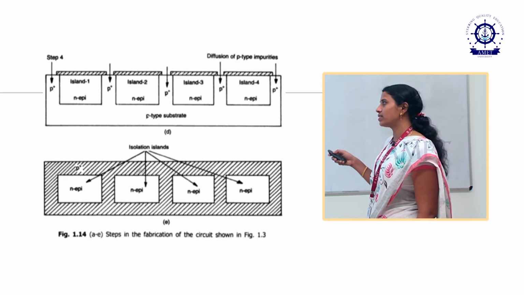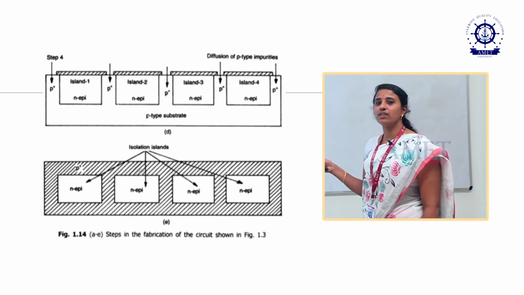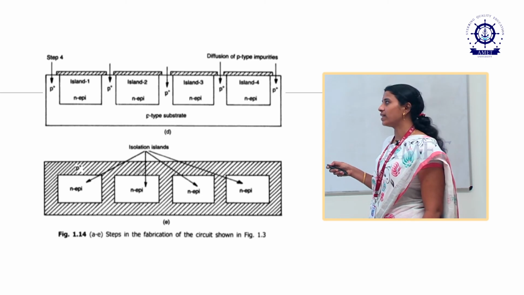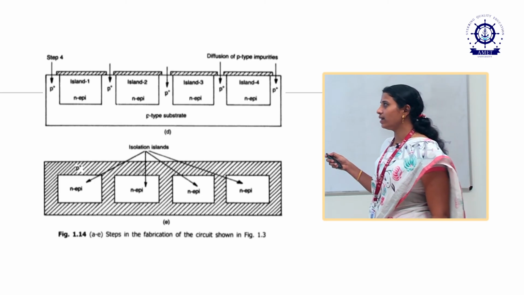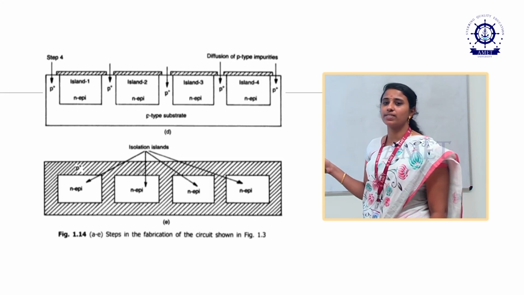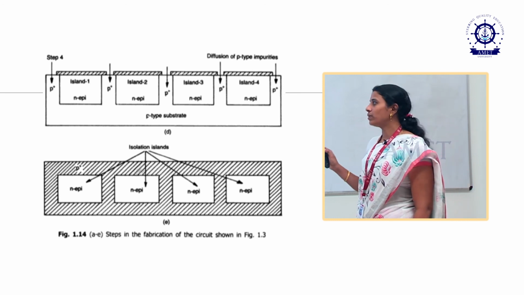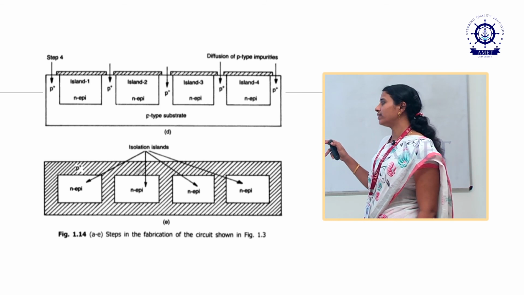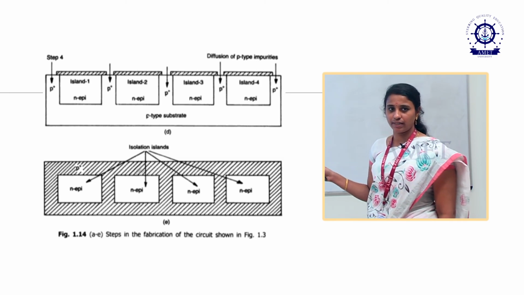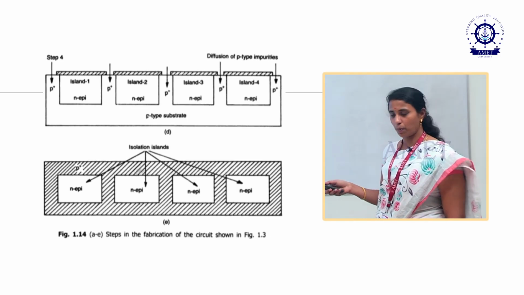The fourth step is diffusion. Diffusion is nothing but the creation of islands, a number of epitaxial layers over the p-type substrate: island 1, island 2, island 3 and island 4. So this is the diffusion process and isolation process. Isolation means isolating all the n-type layers: n1 layer, n2, n3, n4. A number of n-type layers are placed over the p-type substrate. Separation of islands we call an isolation technique.